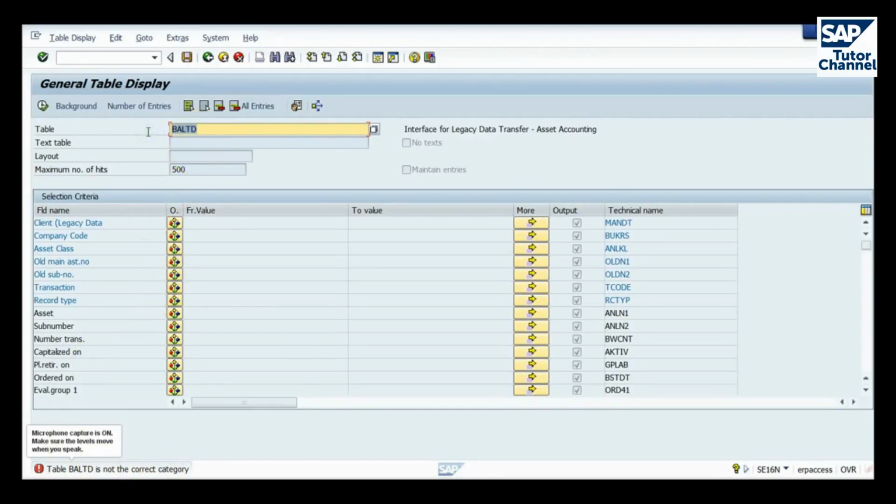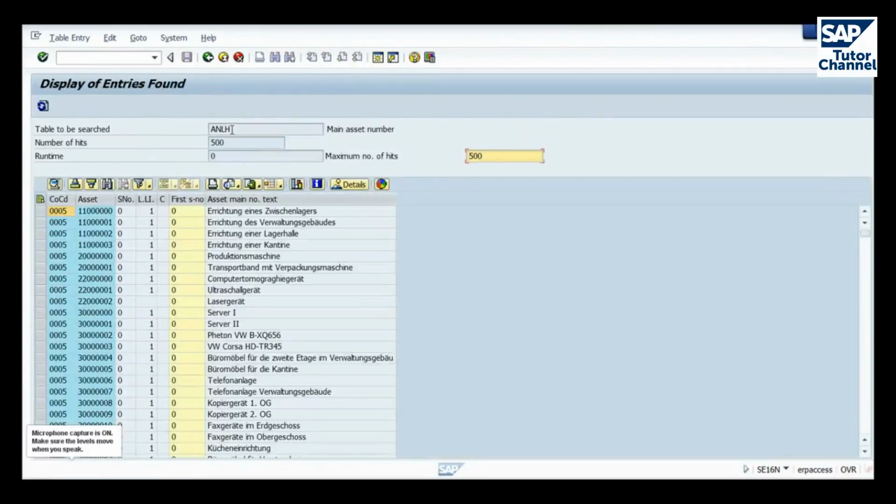However, if we take a look at one of the tables that this structure references, for instance, ANLH, press return. Okay, so this is a table, and we've returned company code, asset, and main text.